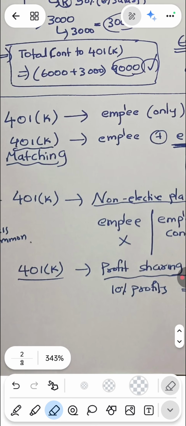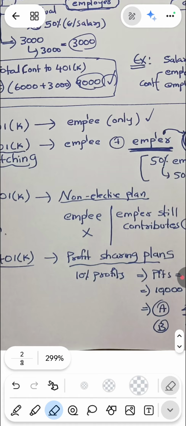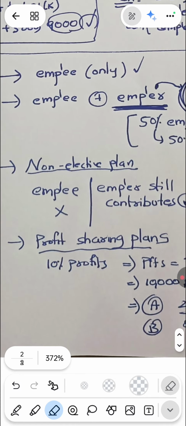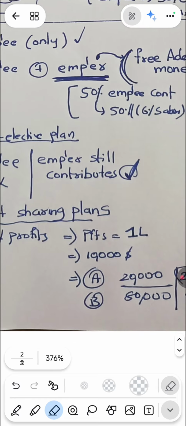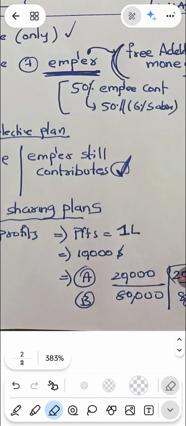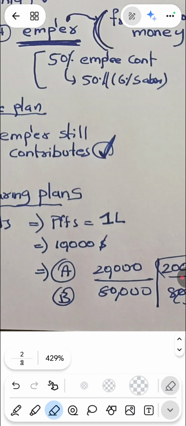Moving on to the 401k profit sharing plan, the employer says, hey buddy, I'm making some profits, and based on some 10% or 15% of profits, I will allocate between the employees and contribute that amount to your 401k plans. Let us take an example. Suppose the employer says that 10% of the profits will go into your 401k plans. Suppose the profits are 1 lakh, 10% of that is $10,000.